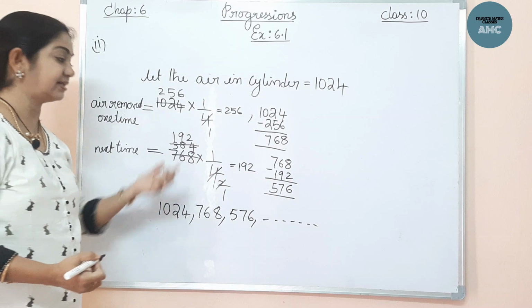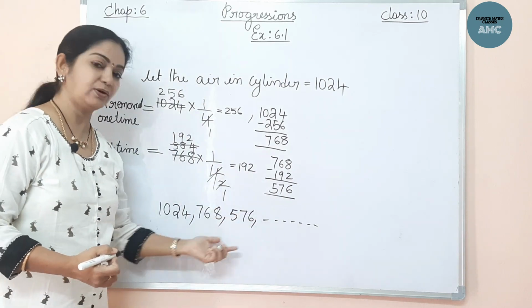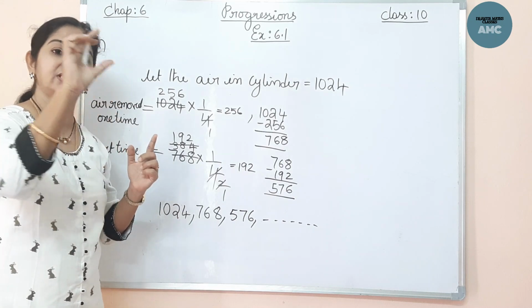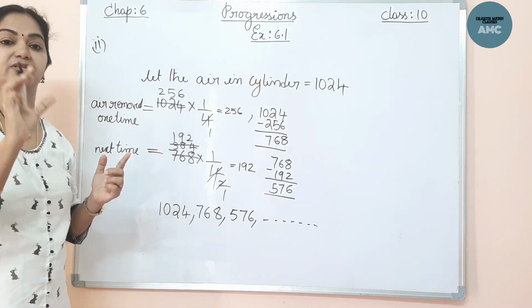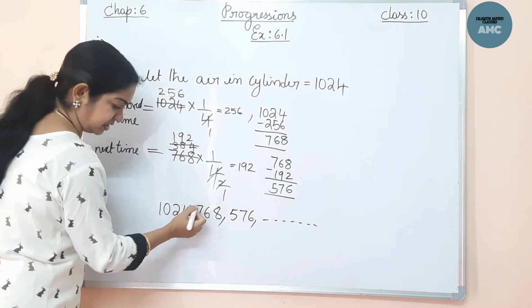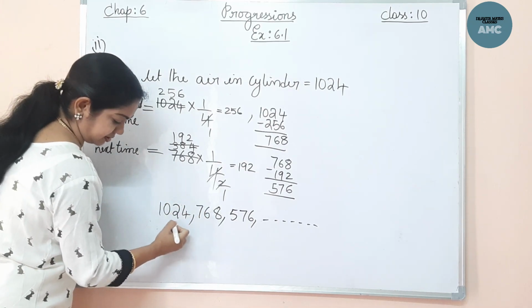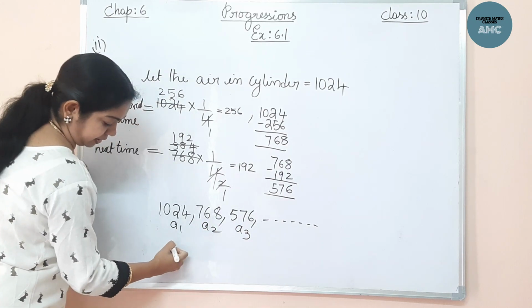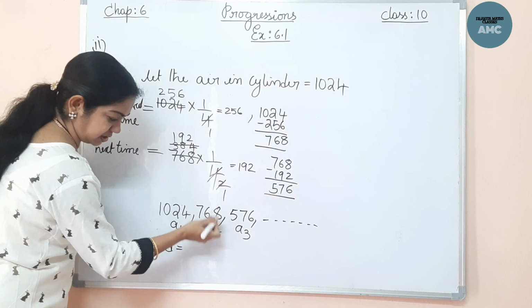Now we have to check whether this situation is AP or not. For AP, the condition is that the difference must be constant. The common difference, the fixed number, should be the same. Now if you take A1, A2, A3, what is the consecutive difference?